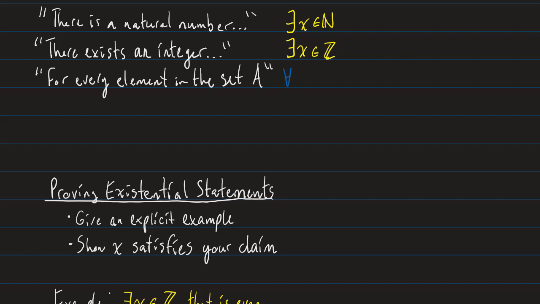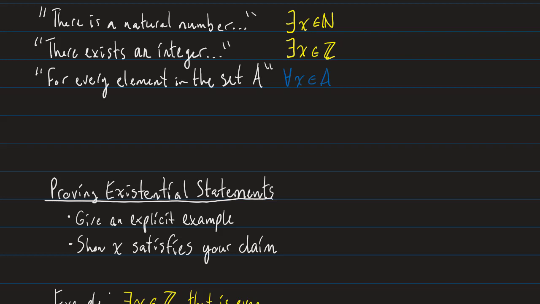That's our universal quantifier. So to write out the statement for every element in the set A, I would write for all X in A. Maybe I could have chosen a better name for our set since our universal quantifier is an upside down A. It could have been anything. It could have been B. It could have been for all integers. We would have just written for all X in and then our symbol for integers, right? So that's some pretty easy stuff to deal with.